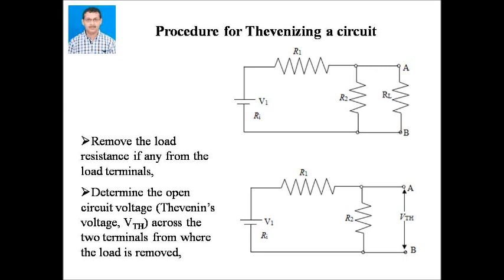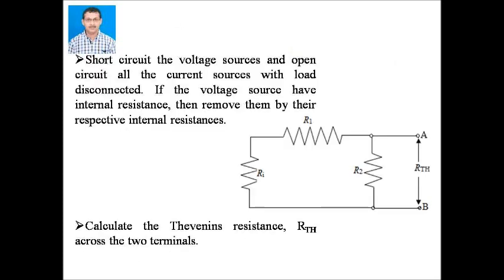Consider a simple network with voltage source V1 and internal resistance Ri. First, remove the load resistance RL from the load terminals, and then determine the open circuit voltage across the two terminals from where the load is removed. This gives the Thevenin's voltage VTH. Next, the voltage source V1 is short circuited, and if there are any current sources, open circuit them.